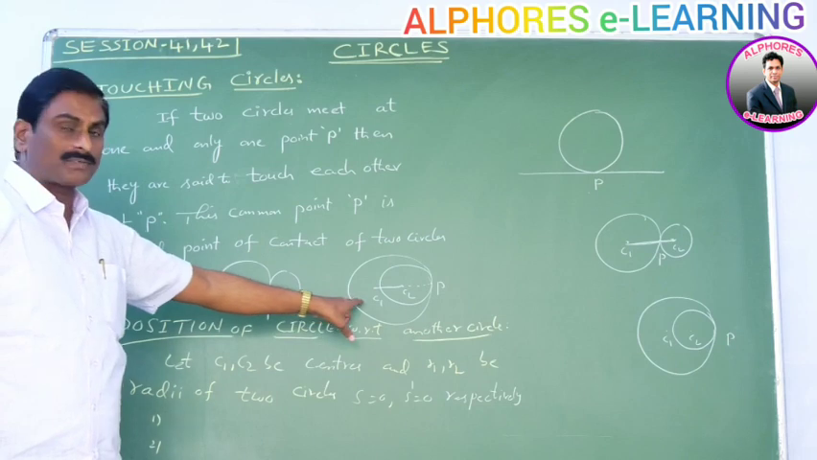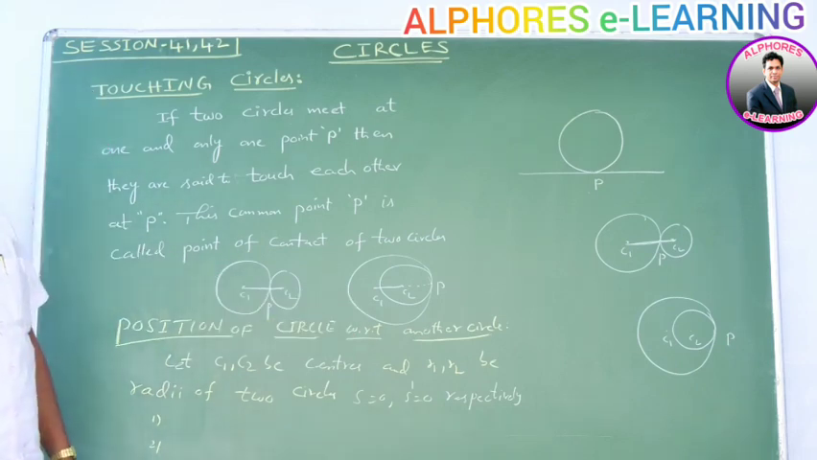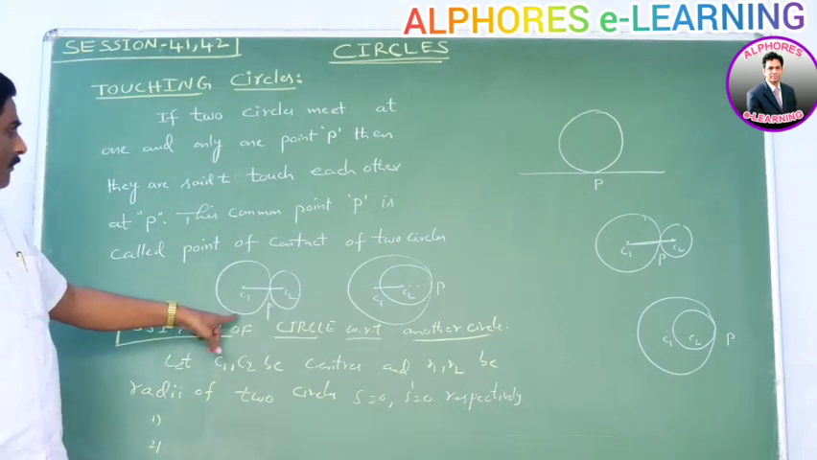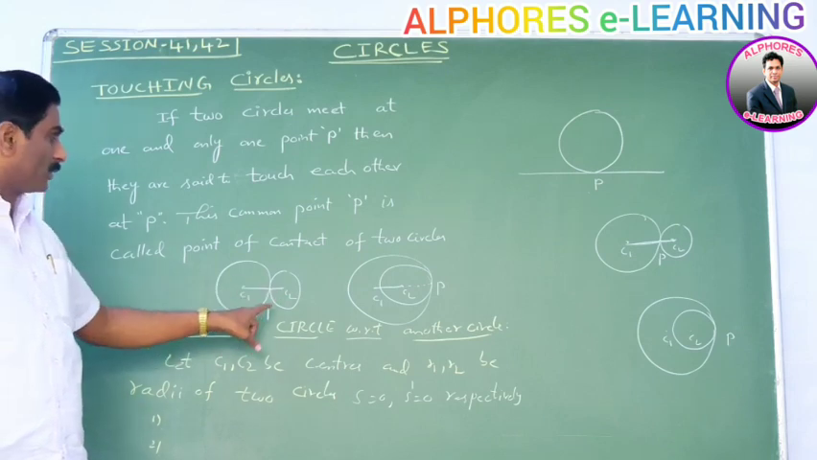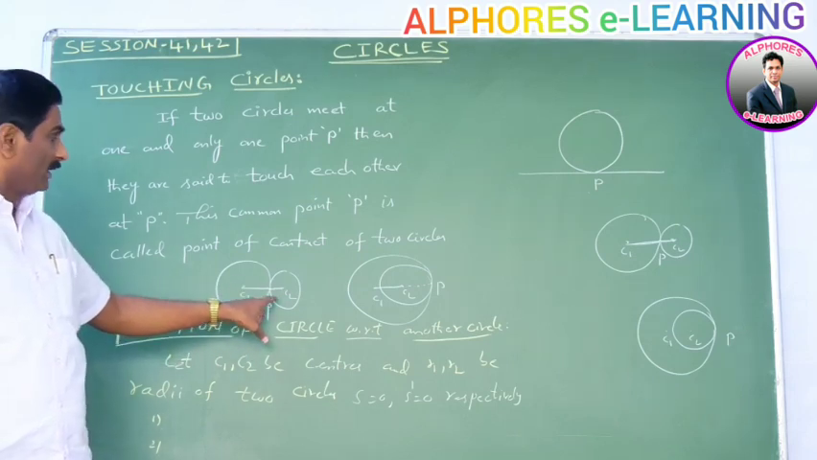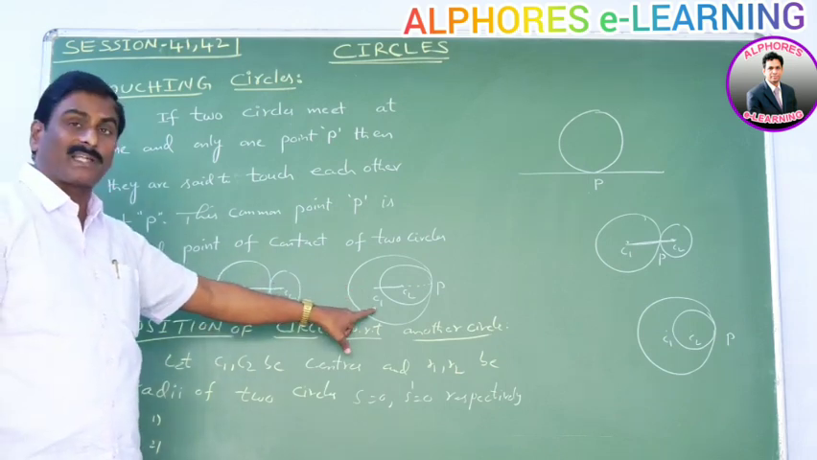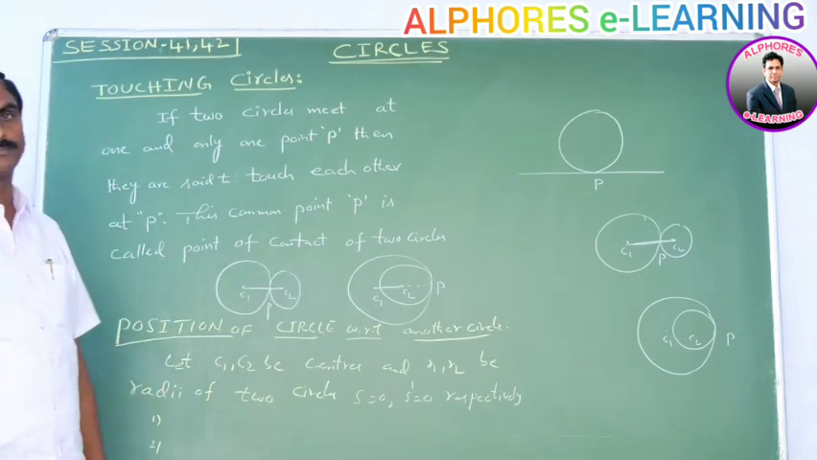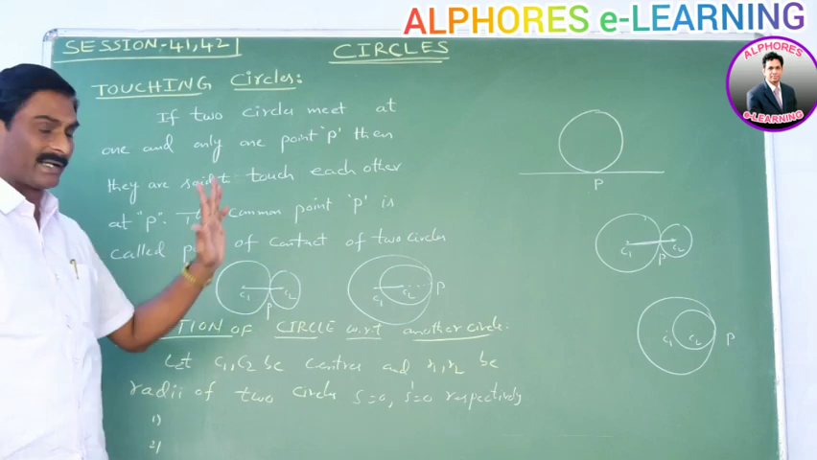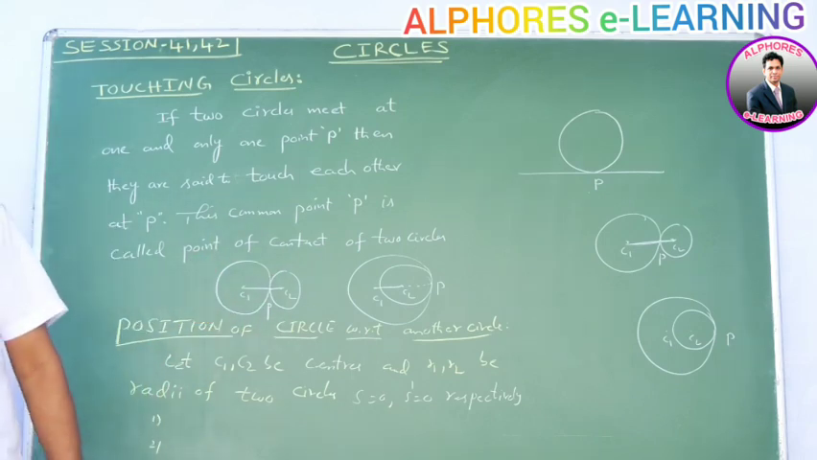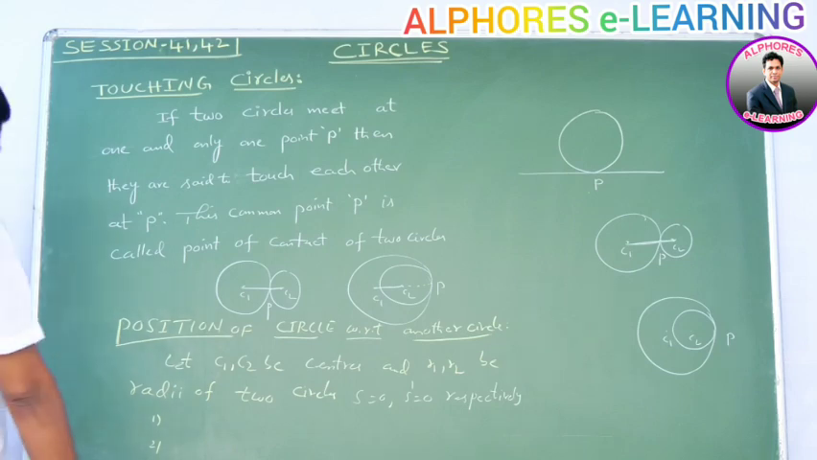Please note these two diagrams. C1, C2, and P is the common point. Here the two circles touch each other externally. Here the two circles touch each other internally. Please note this diagram. Here P is said to be the point of contact. Okay. Next.